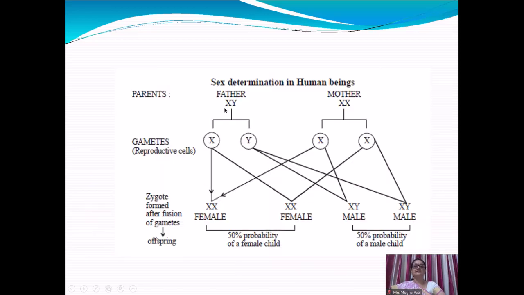Let us see in the chart sex determination in human beings. Father having XY chromosomes, mother having XX chromosomes. These are gametes. The zygote forms after fusion of gametes. In the offspring, there is 50% probability of a female child and 50% probability of a male child. Here XY and XY are male children, and here XX and XX are female children.